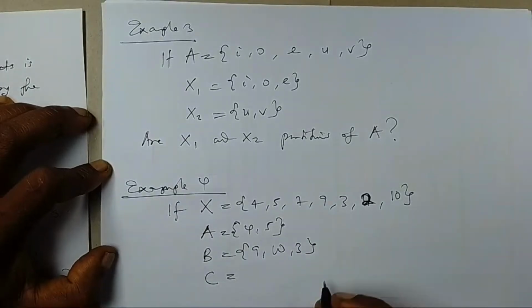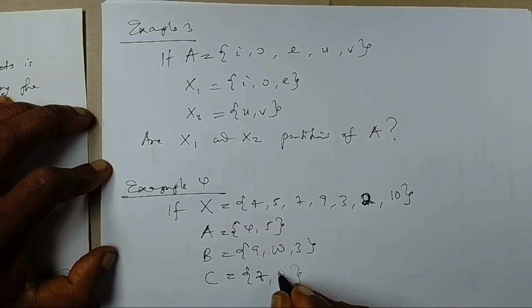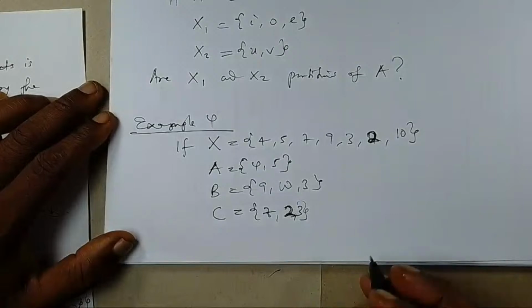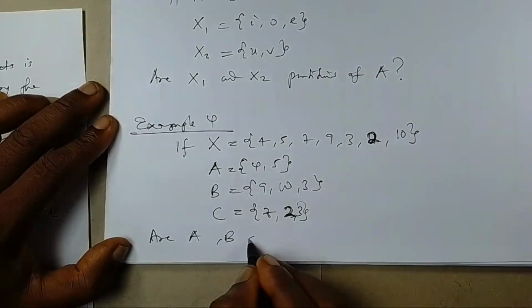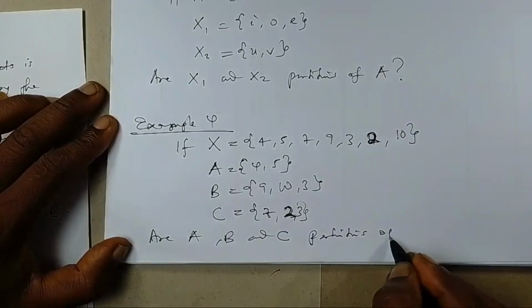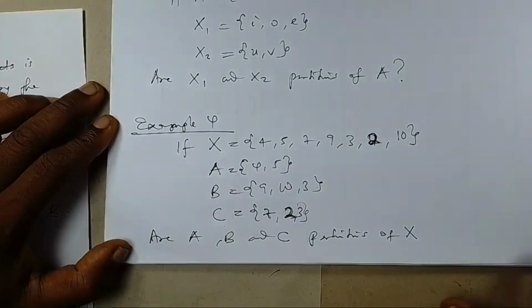And C is a set that contains 7, 2, 3. Good. So C is a set that contains 7, 2, 3. The question I have for you guys: are A, B, and C partitions of X? Are these 3 sets partitions of X?